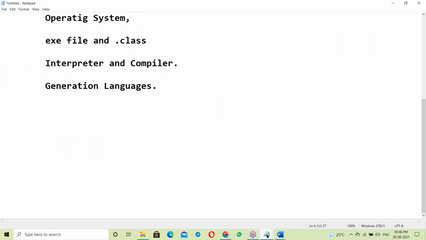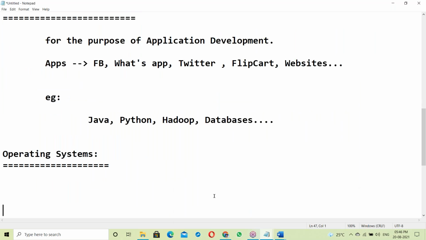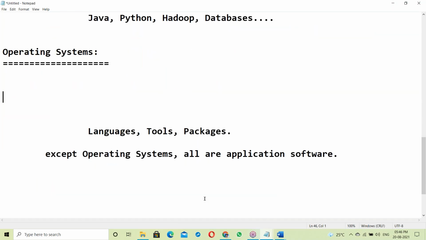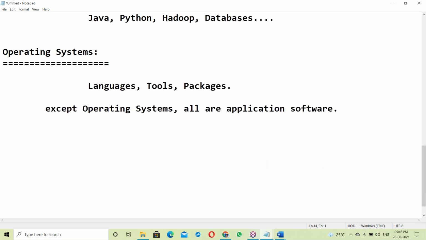Now let us see about languages. What is language? It's very simple. I think I need not explain it for you. Language is just a media of communication between two living things, maybe two persons or two animals or two trees. Just a media of communication.